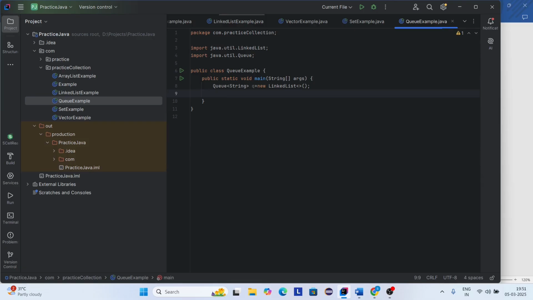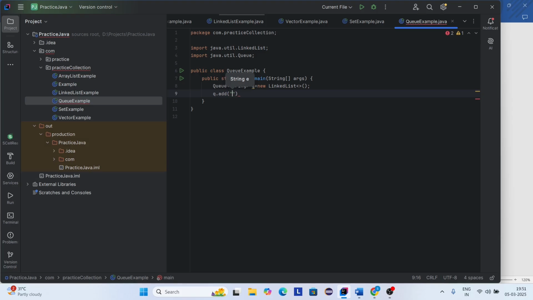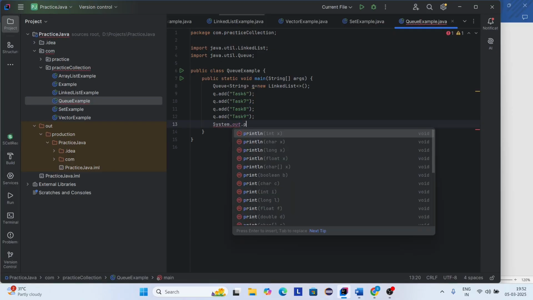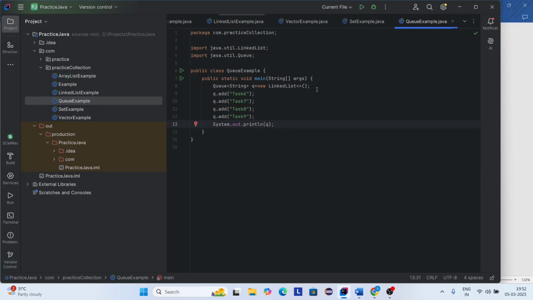So here I am adding elements to the queue. So queue dot add task 6. Here I am going to add task 7. And again I am going to add task 8. And again I am going to add task 9. So now I'm printing the queue, dot println. Okay, now let us execute the code.